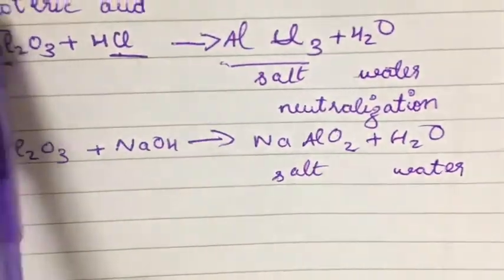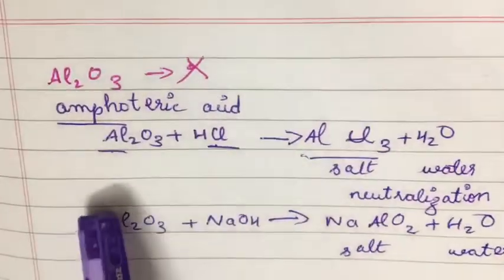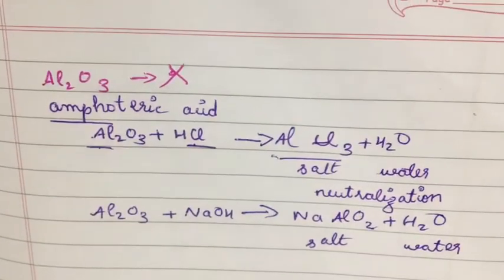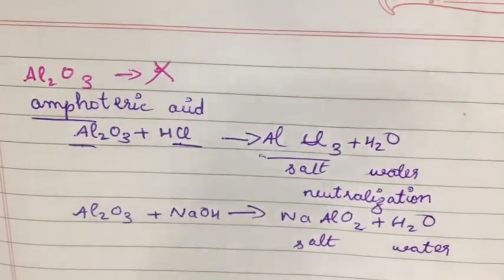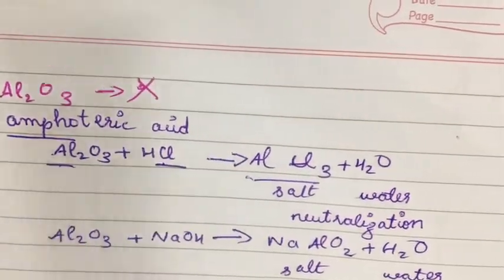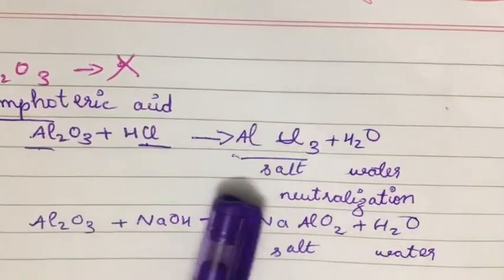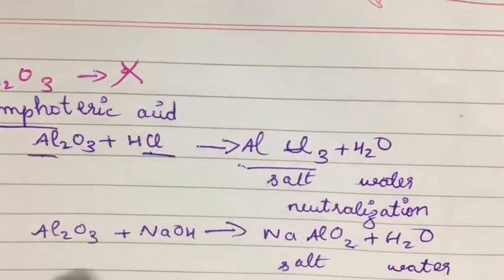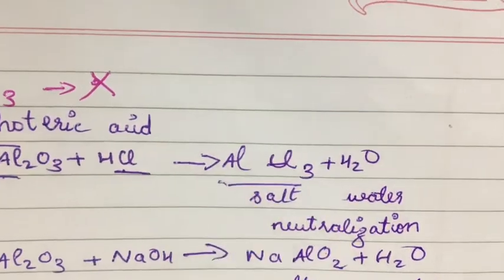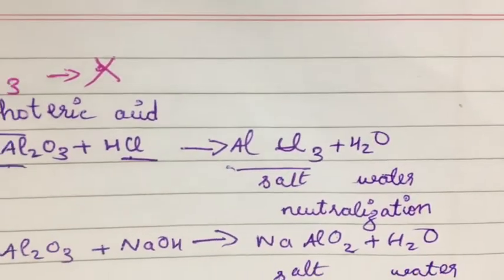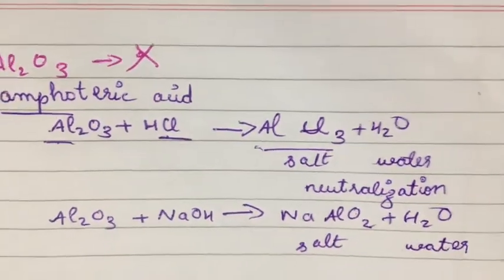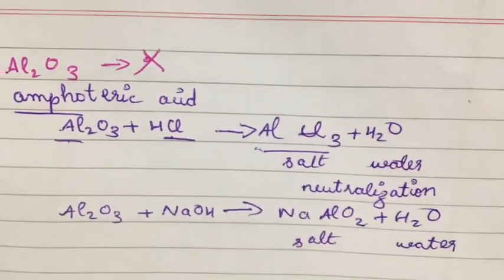When this aluminum oxide, a metal oxide, in some exceptional cases, is dipped in the acidic solution, it will behave as a base, and when this metal oxide is dipped in the basic solution, it will show acidic behavior. So this is what is meant by amphoteric in the case of chemistry.